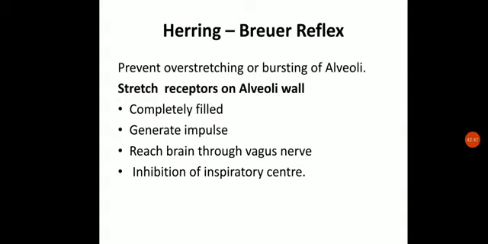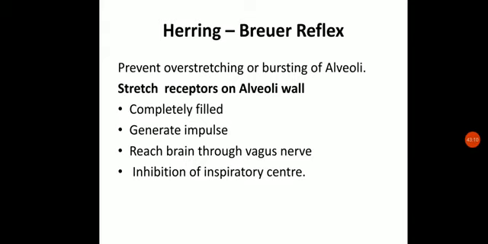Those stretch receptors receive the sense when they get completely filled, and they generate impulses. These impulses are transmitted to the brain via the vagus nerve, and this will be responsible for inhibiting the inspiratory center. We know that the inspiratory center is the one responsible for causing inspiration by contraction of the inspiratory muscles, right?